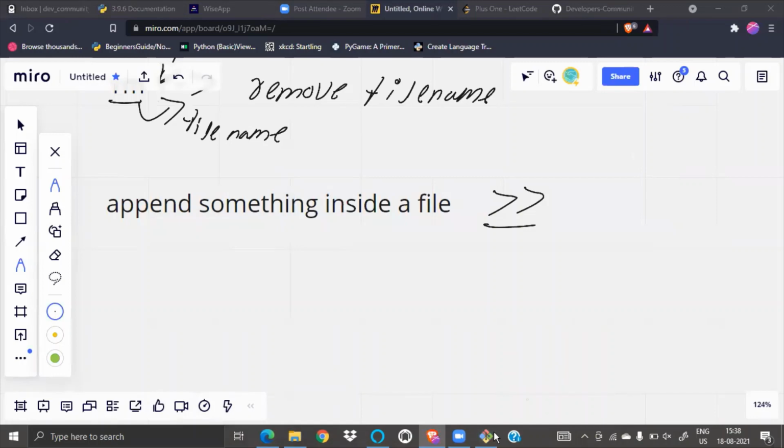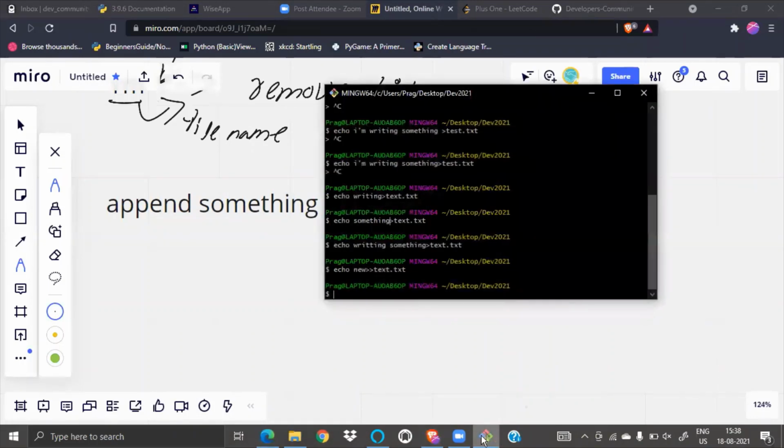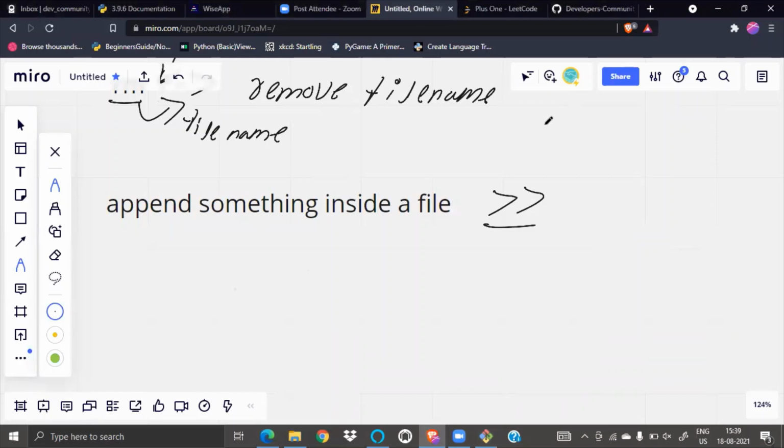Yeah, we can make it in a new line also, because it is making a new line because it doesn't know. I can use this to make it simpler, because every line I write will create a new line. After, if we are appending, it will create a new line every time. There is a separate command for this also. We will look at this in Python, how spaces work, ENDL and something like this. We will see that in Python.